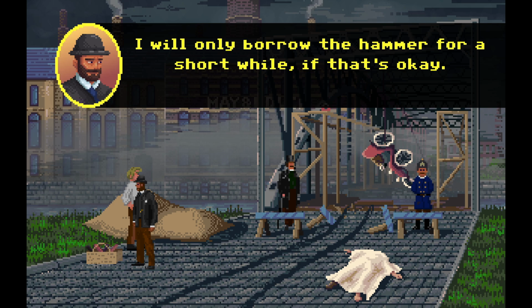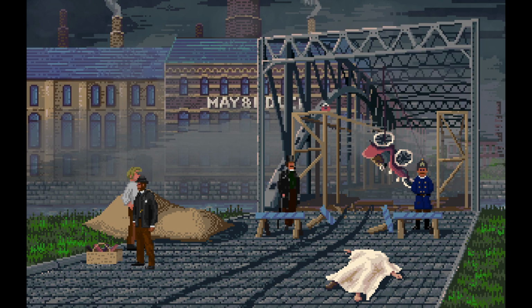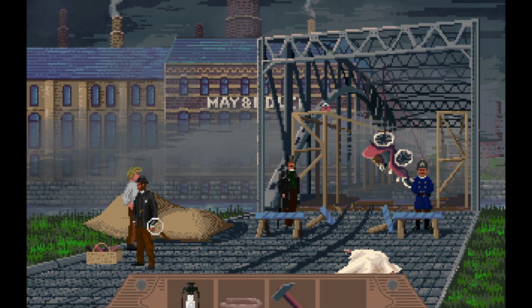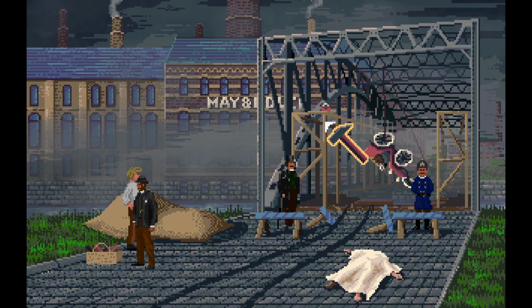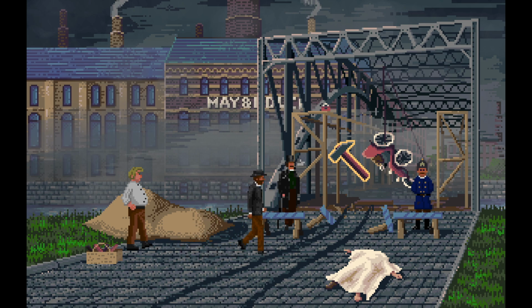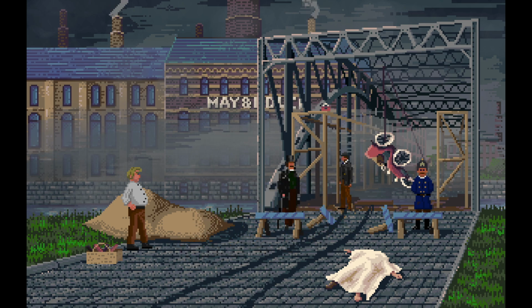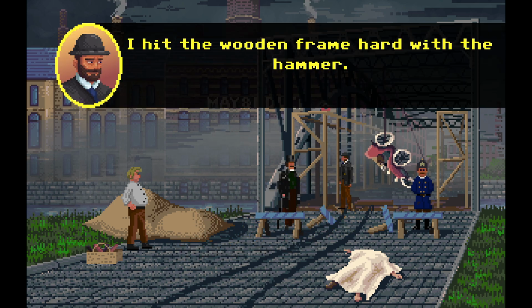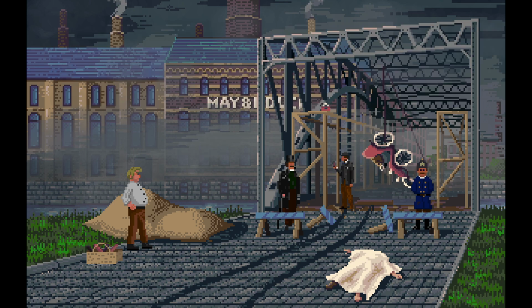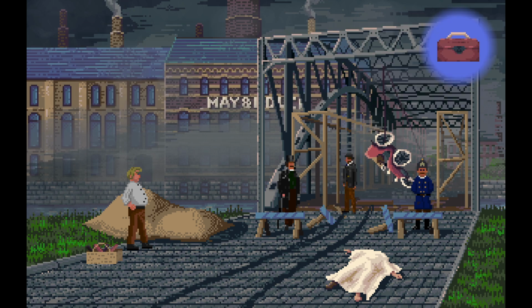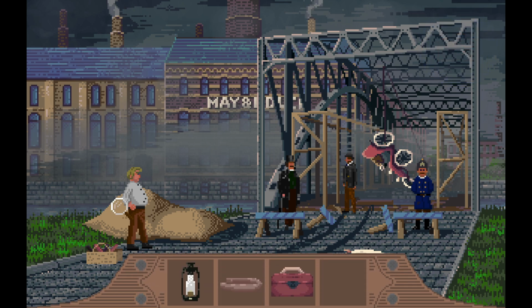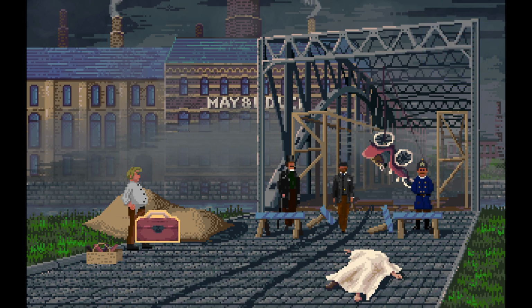Shall I borrow the hammer for a short while, if that's okay? I don't care... What do I... Hammer down the thing? If I hit the one frame hard with the hammer. Okay. Pick up the lunchbox. I give the lunchbox to the construction worker.